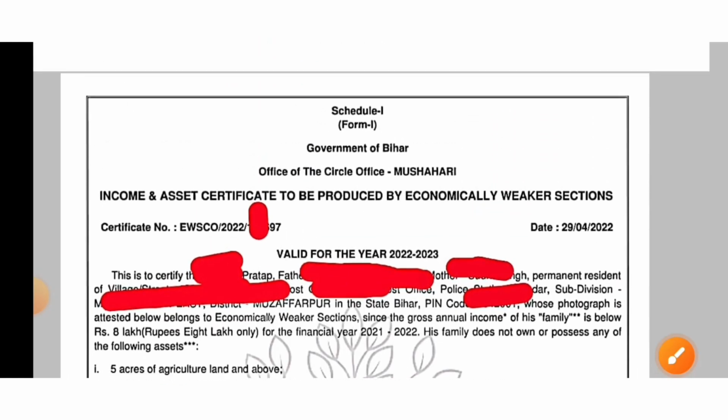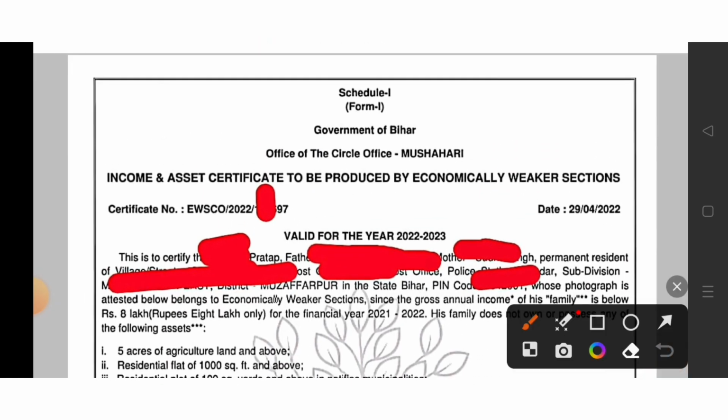You can see that it is of a candidate. Here the candidate belongs to Bihar, so government of Bihar is written, and the office from which it was issued is circle office. So in your certificate also something very similar to it will be written.